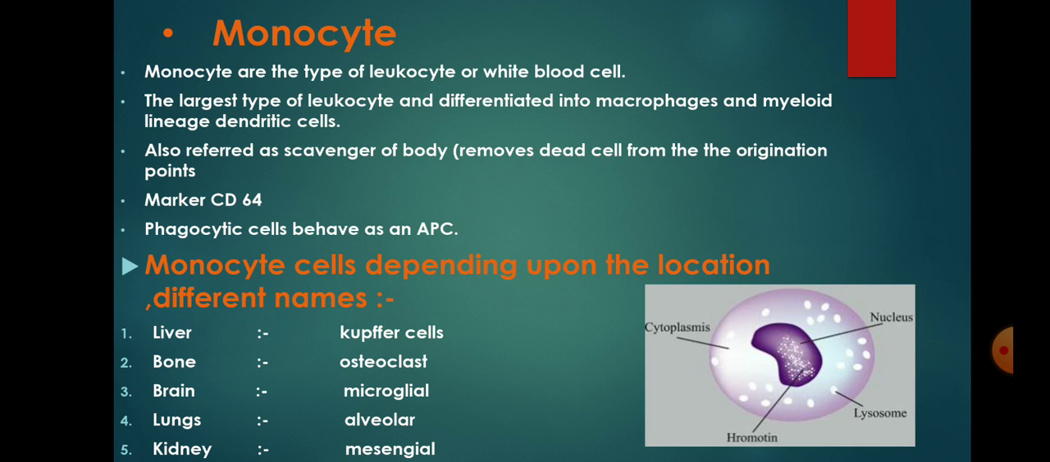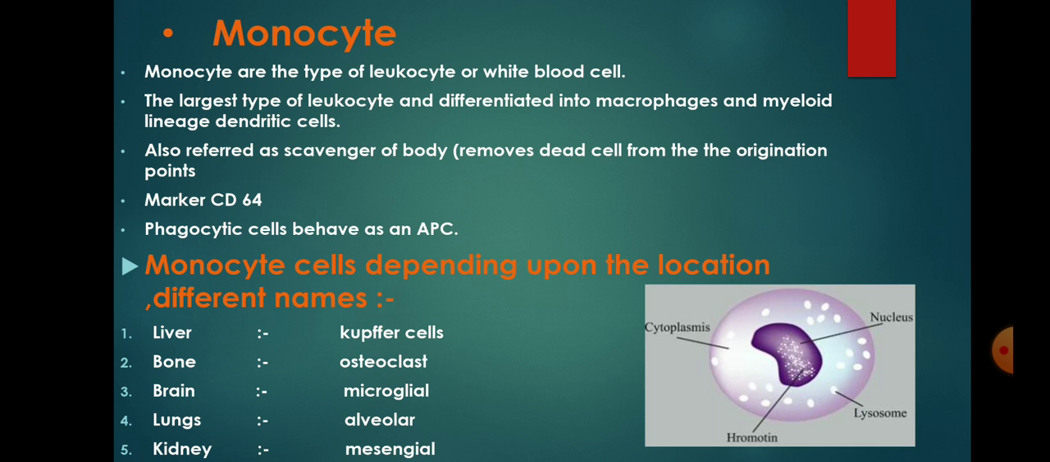It is the largest type of leukocyte and differentiates into macrophage and myeloid lineage dendritic cell. It is also referred to as a scavenger of the body, removing dead cells from the point of origin. Marker: CD64. It is a phagocytic cell that behaves as an antigen presenting cell, APC.